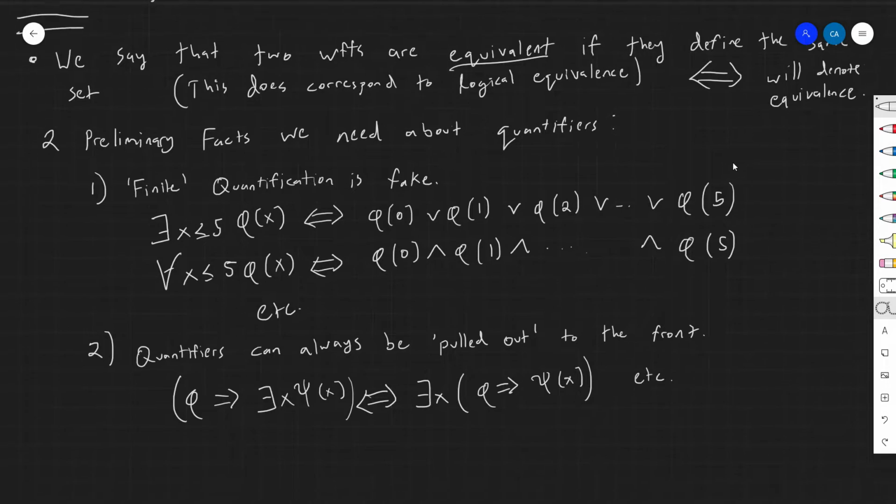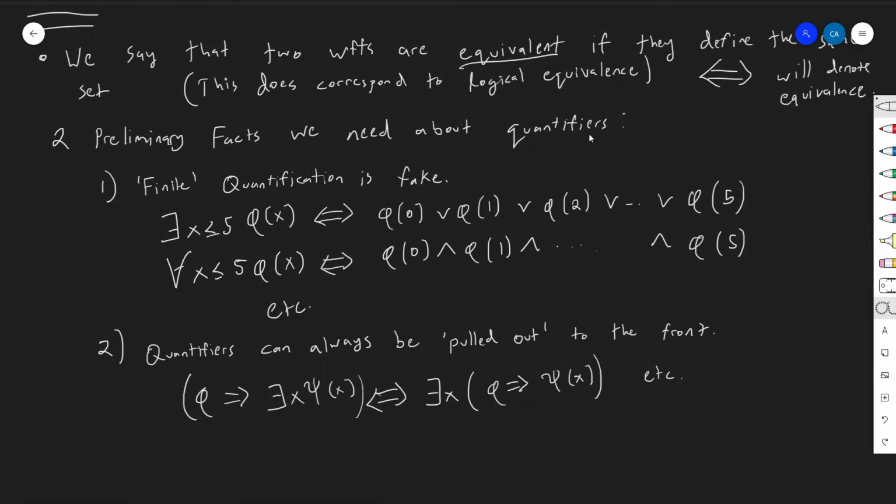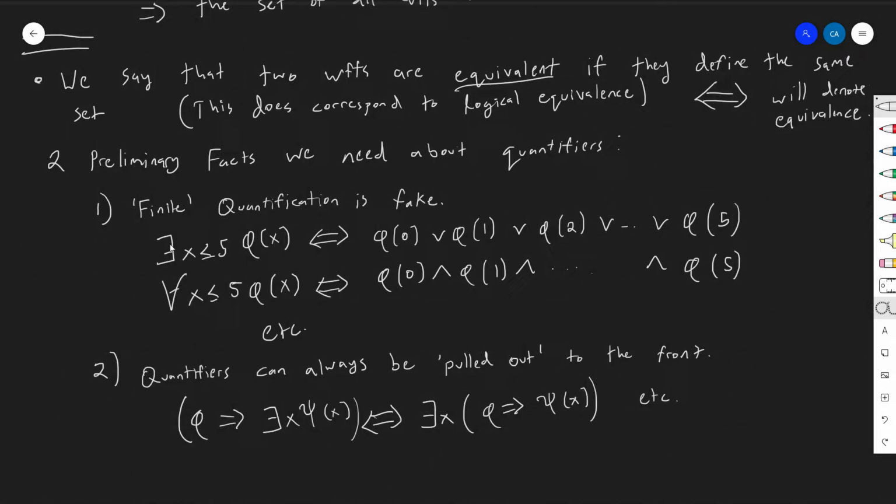So two preliminary facts that we need about quantifiers. Here are some facts about the logic inside the mathematics that we're talking about, in the meta-mathematics. So first of all, there is no such thing as finite quantification. Finite quantification is fake. The reason for that is if I want to say something like there exists an x less than or equal to 5 such that phi of x, I could just as easily have written five or signs. I could have just said phi of 0 or phi of 1 or phi of 2 or blah blah blah up to or phi of 5.